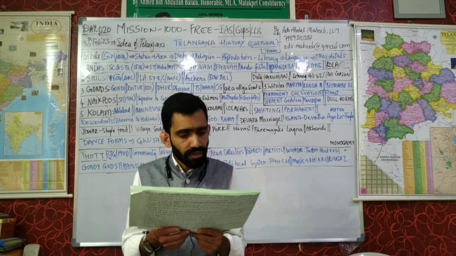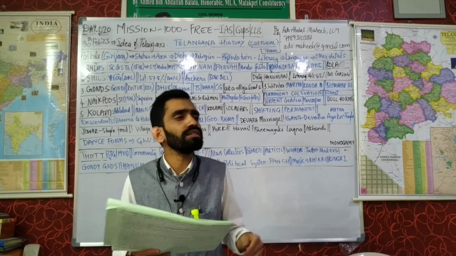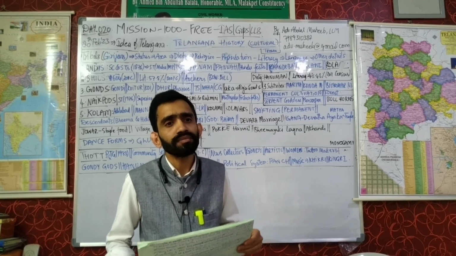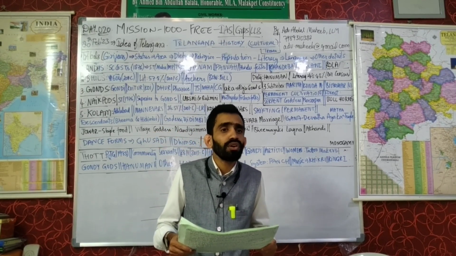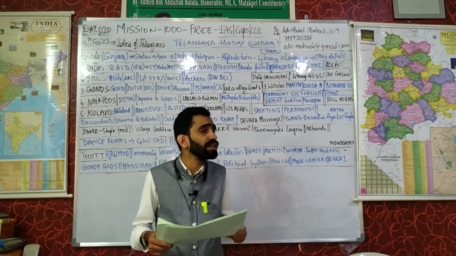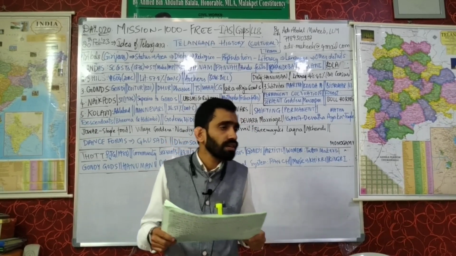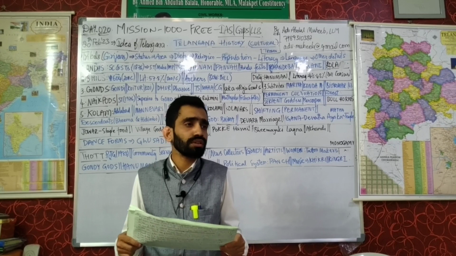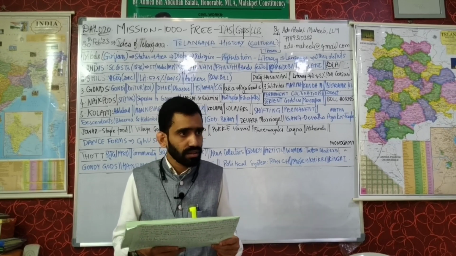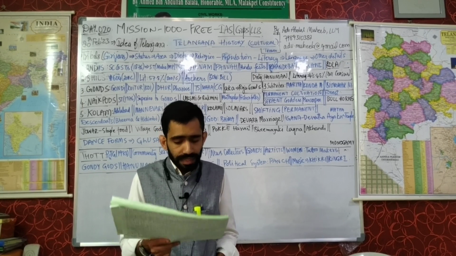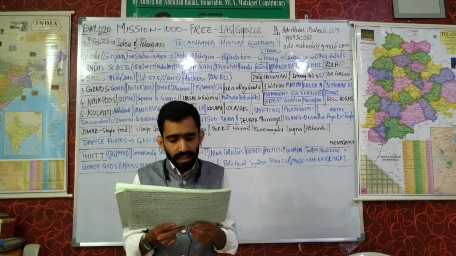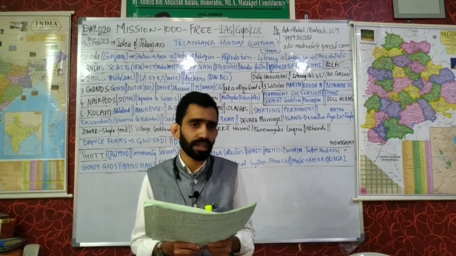Then you have the Reserve Bank of India. What is the Reserve Bank of India? Where is its headquarters? Where was the original headquarters? Mumbai now, but Kolkata was the original headquarters. The Reserve Bank of India is a statutory body that came into existence on 1st April 1935.